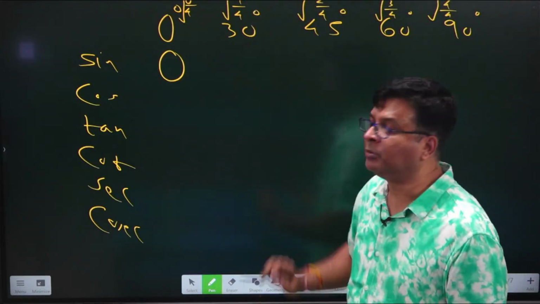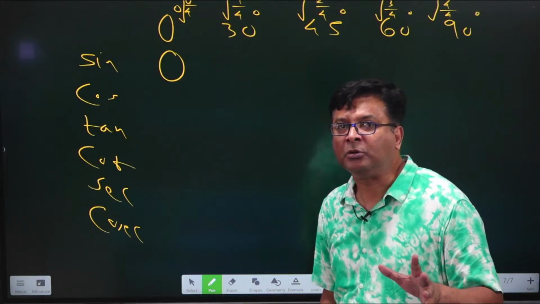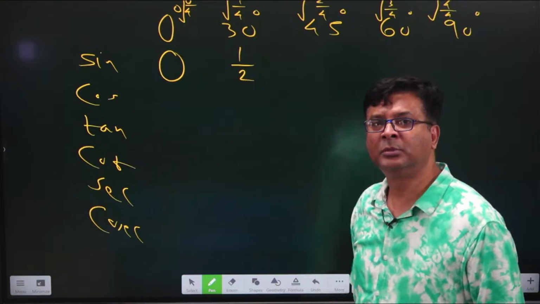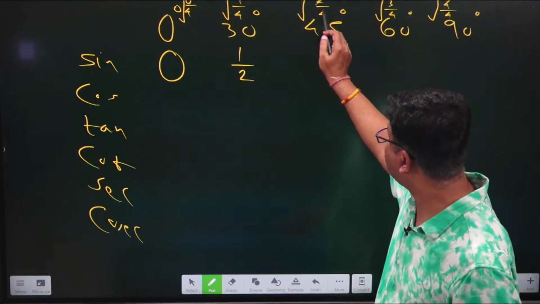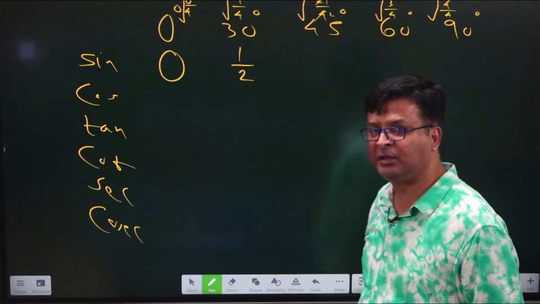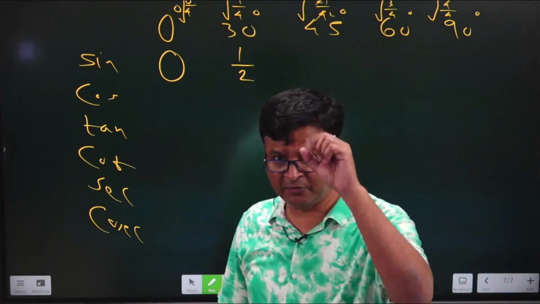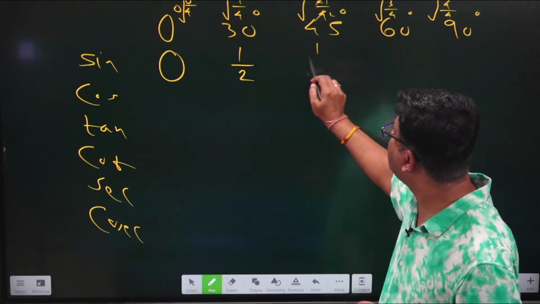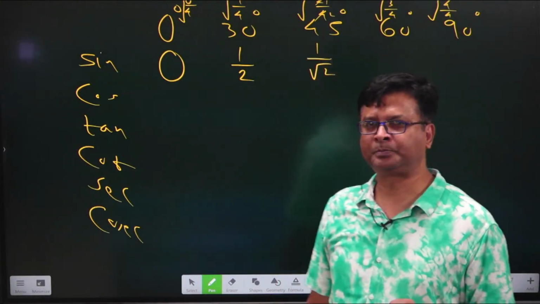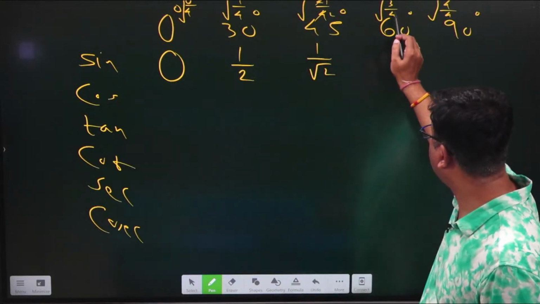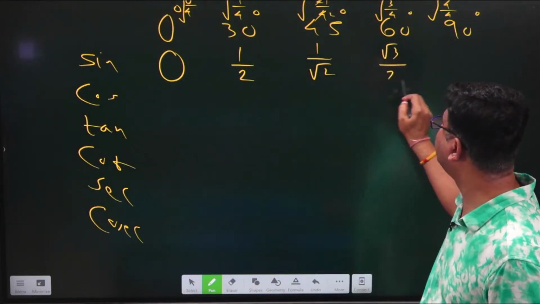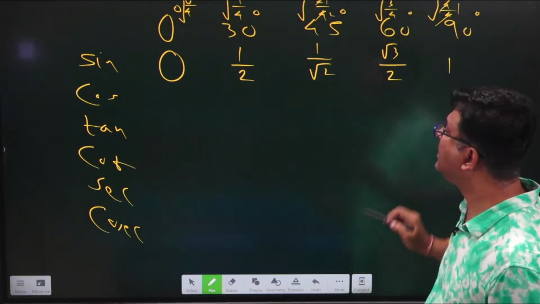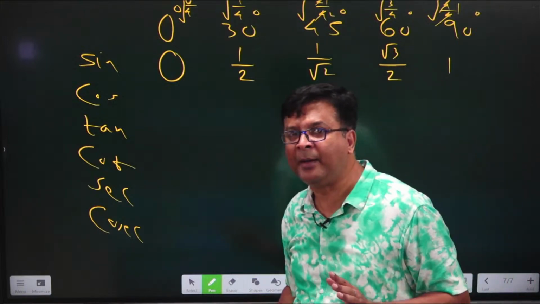Now 1 by 4, if you are putting a square root on 1 by 4, we all can calculate it, and it will be 1 by 2. Now for 2 by 4, first of all you have to simplify it by cutting it in the table of 2. That means numerator is 1, denominator is 2, and if you are finding its square root, it will become 1 by root 2. Then comes 3 by 4, you can take the under root of this as root 3 by 2. And then 4 by 4 you can cancel it right here and you will be getting 1 only. Now this is what you have remembered.